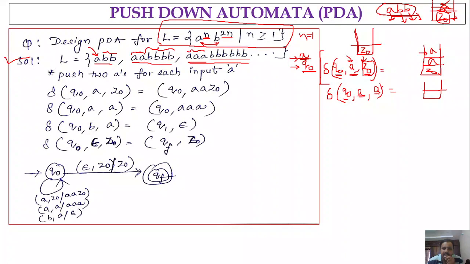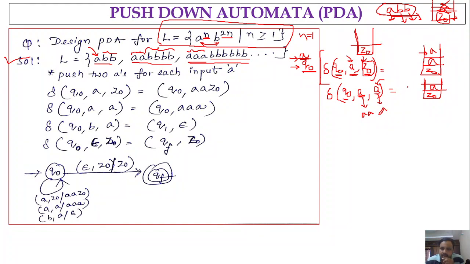As I mentioned, whenever you are considering the stack content, it is out of the stack. So what is the stack content now? Z naught followed by A. What happened to the other A? We are considering it as the stack content, so it was popped out of the stack. Now, since we got one A, for this A we have to push two A's. And again, the stack symbol that we considered must also be pushed back, isn't it?